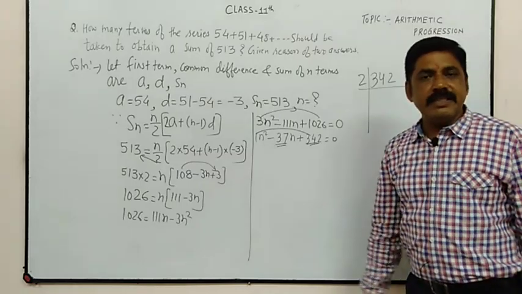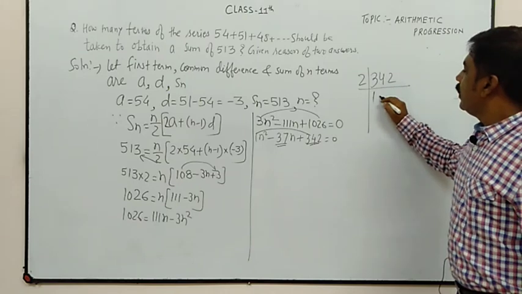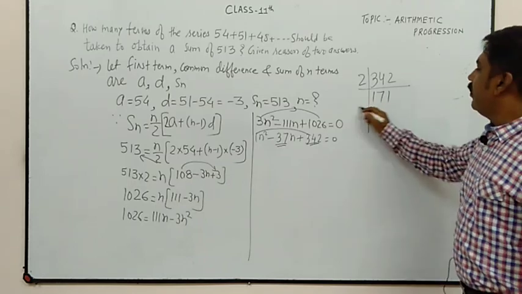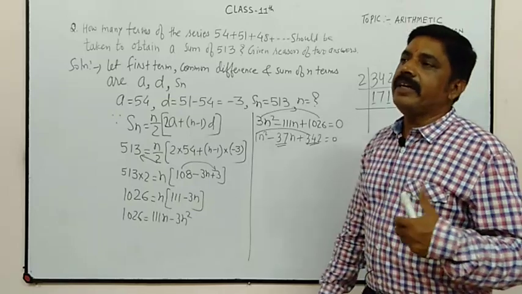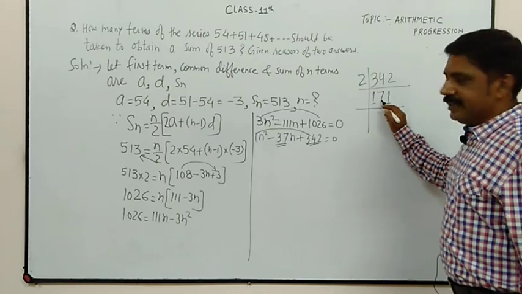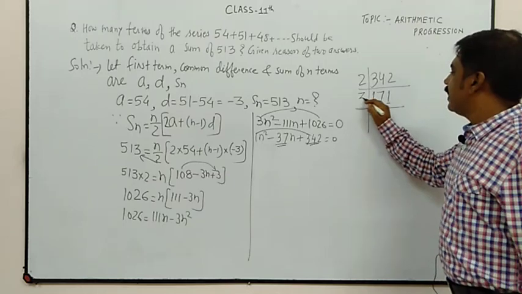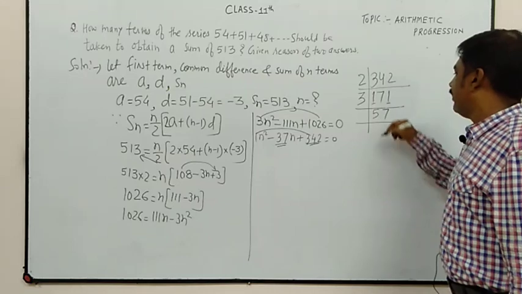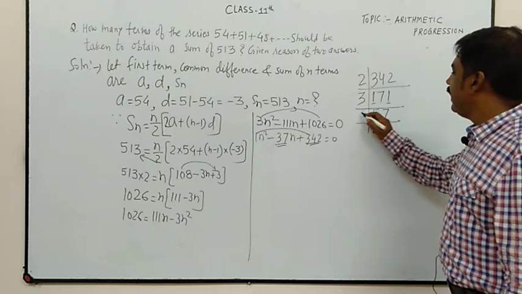So it is divisible by 2. 2 1s are 2, 2 7s are 14, 2 1s are 2. Right? Now 171 is an odd number, and tell me, 171, yes, I think it is divisible by 3. 7 plus 1 is 8, 8 plus 1 is 9. So it is divisible by 3. 3 5s are 15, 3 5s are 15, and 3 7s are 21. That means it is also divisible by 3.